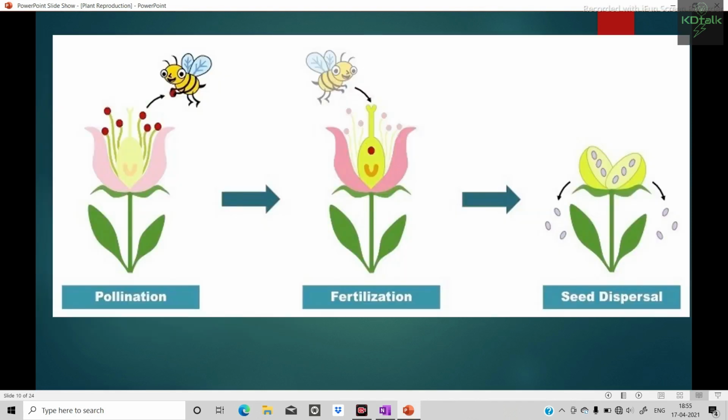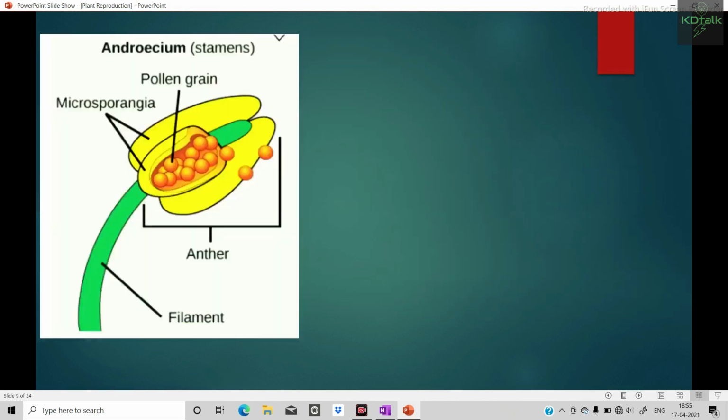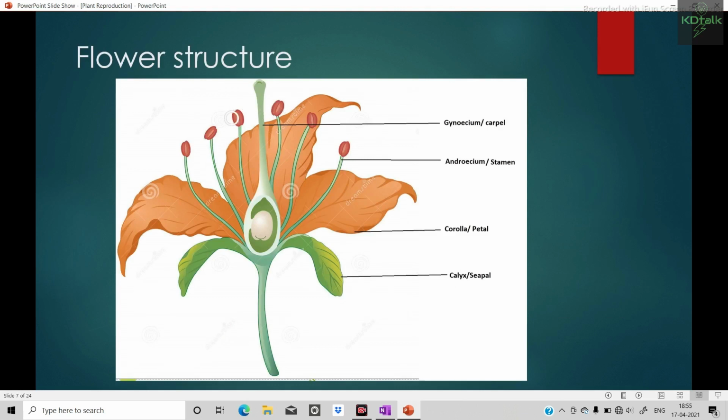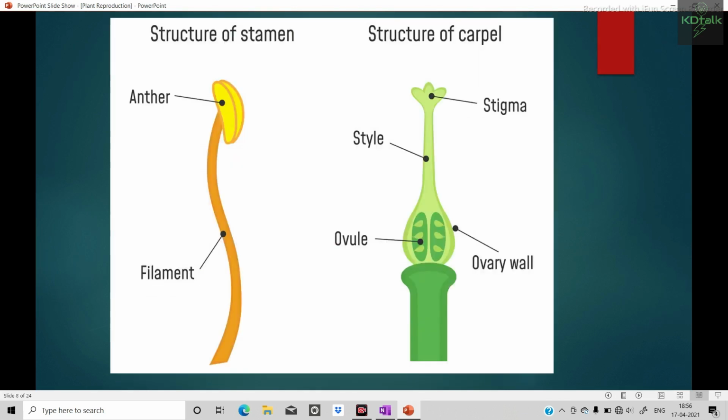Now the second event is pollination. What is pollination? Transfer of pollen grain from the anther to the stigma of the carpel. The pollen transferred to the stigma then fuses with the egg of the ovule.